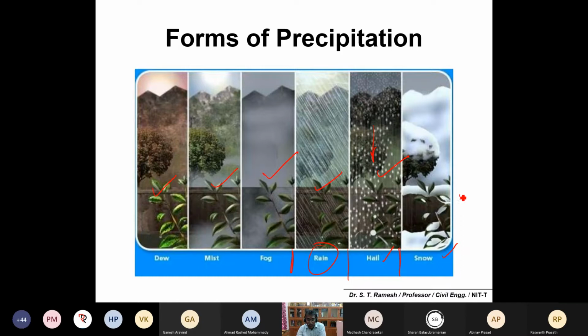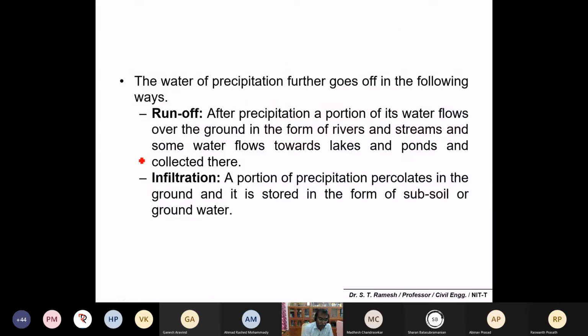Hail and snow are very common in the northern parts of the country, like in India. You may get a lot of snow formation, especially in mountainous regions, like the Himalayan regions in North India. Some states of India like Uttarakhand and Jammu and Kashmir, and other places, have a lot of snow.